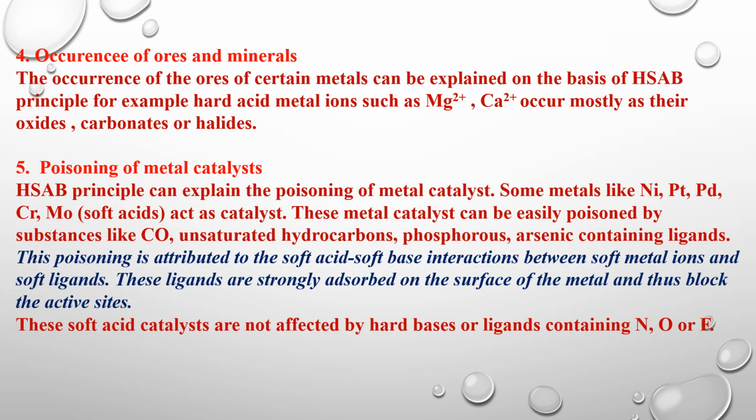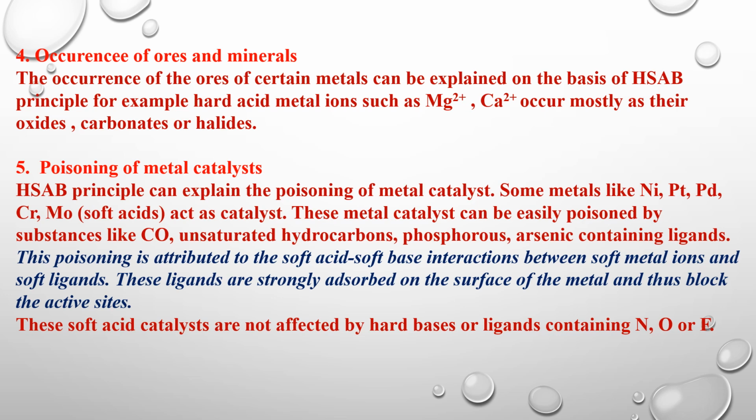Next one is the occurrence of ores and minerals. Certain metals can be explained on the basis of the Pearson HSAB principle. Hard acid metal ions such as magnesium and calcium occur mostly as their oxides, carbonates, and halides. The next one is poisoning of metal catalysts. Some metals like nickel, platinum, palladium, chromium, and molybdenum act as catalysts.